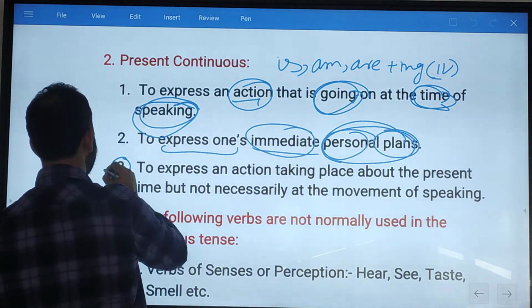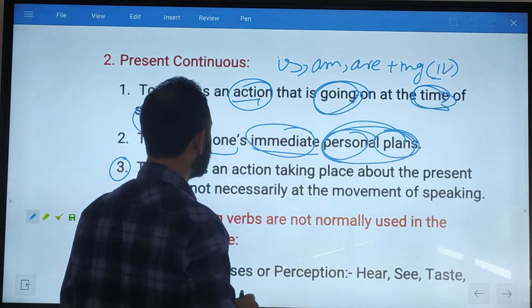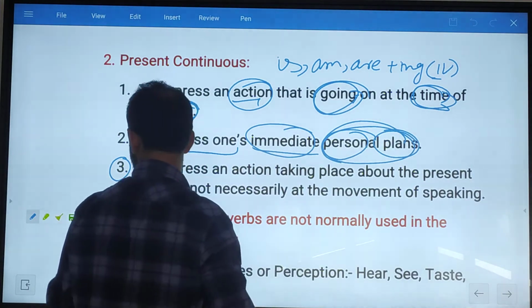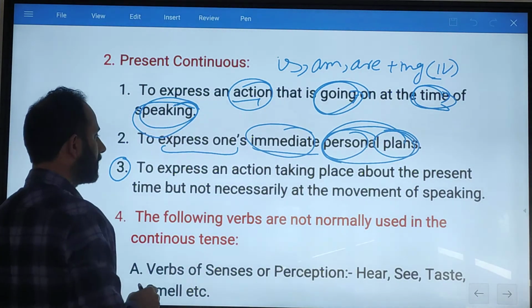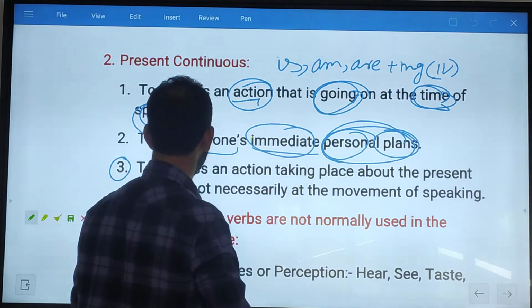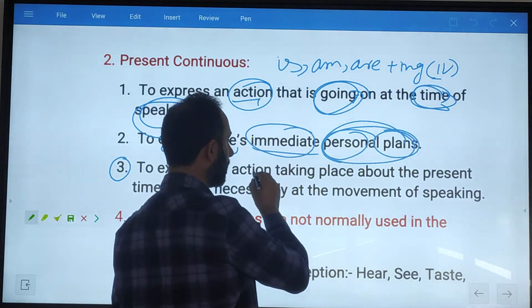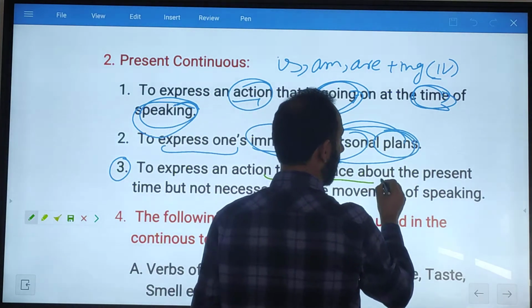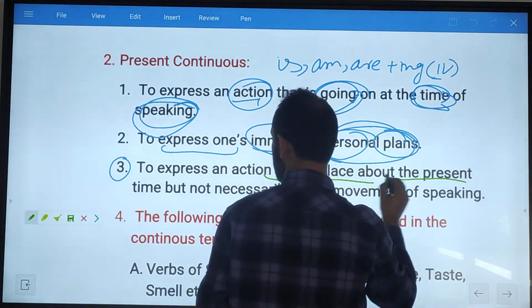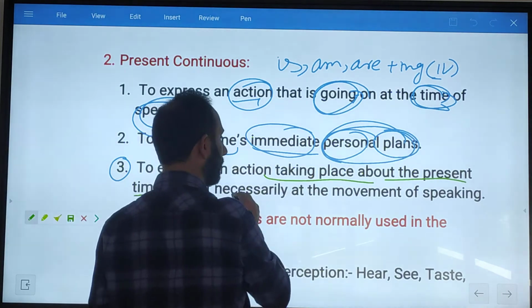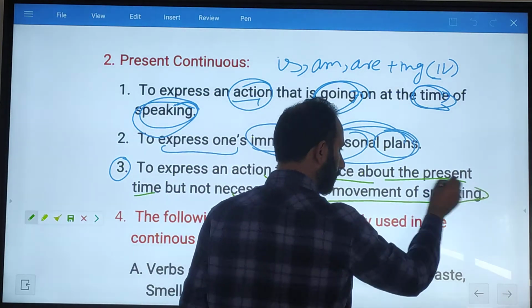Number third, this tense is used to express an action taking place about the present time, but not necessarily at the moment of speaking.